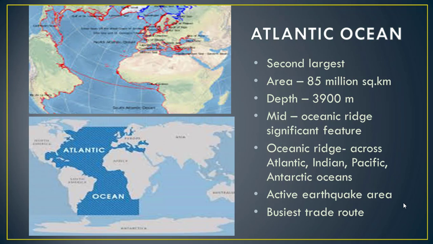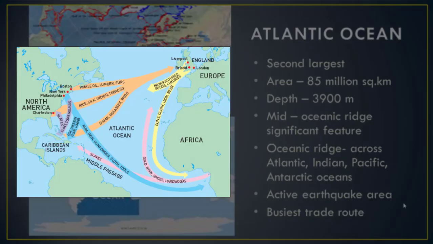There are mid-oceanic ridges present here, which are very significant in the Atlantic Ocean. Oceanic ridges are also present across the Atlantic, Indian, Pacific and Antarctic Oceans. We will discuss these ridges in detail in the next lesson. An active earthquake area is also present in the Atlantic Ocean. It is the busiest trade route, as most of the trade is done through this portion.